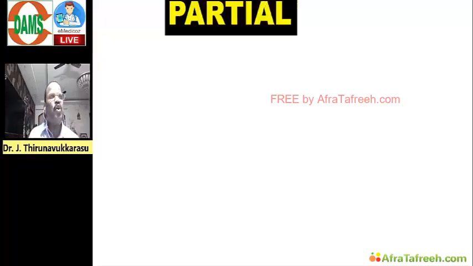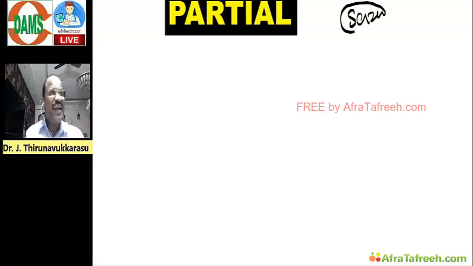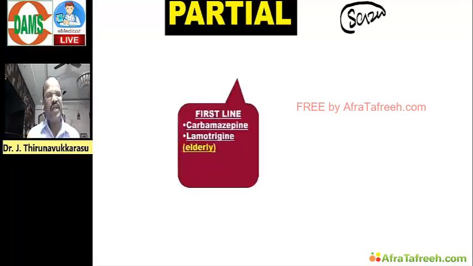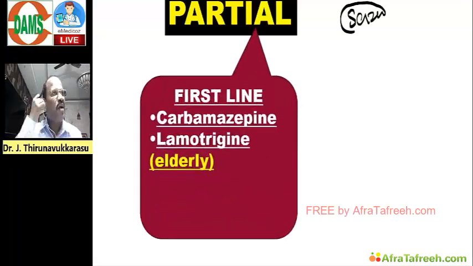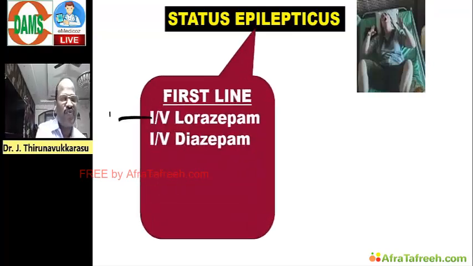Another very important point you should know. I think neurologists may have told you different seizures and different treatments. They give some clinical symptoms. From the symptoms you diagnose whether it is partial seizure, simple partial or complex partial, that needs clinical knowledge. Once you diagnose, go for treatment. For partial seizure, we use either lamotrigine or carbamazepine, but the best drug choice will be lamotrigine. For status epilepticus, the best drug choice will be lorazepam. Lorazepam is the first-line choice.